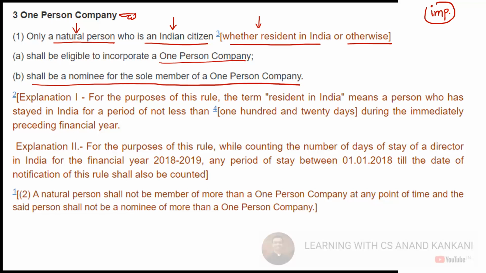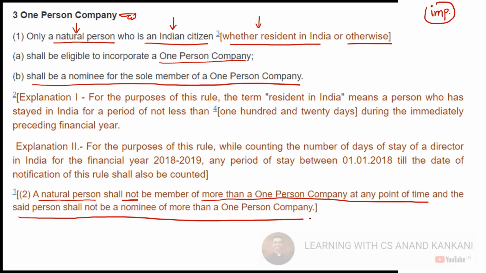Okay. Leave the explanation part right now. For time being, just leave it. Now just discuss that if a natural person, right? A natural person shall not be the member of more than one OPC at any point of time, and the said person shall not be nominee for more than one OPC.